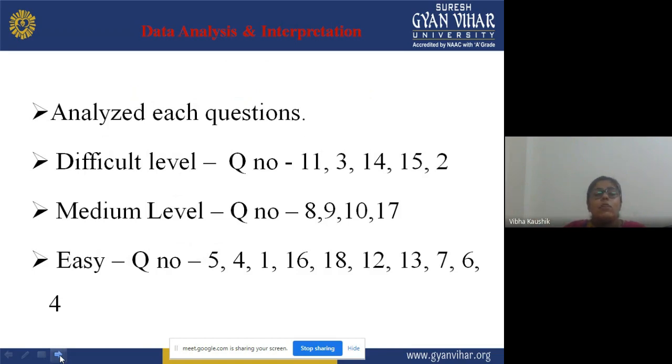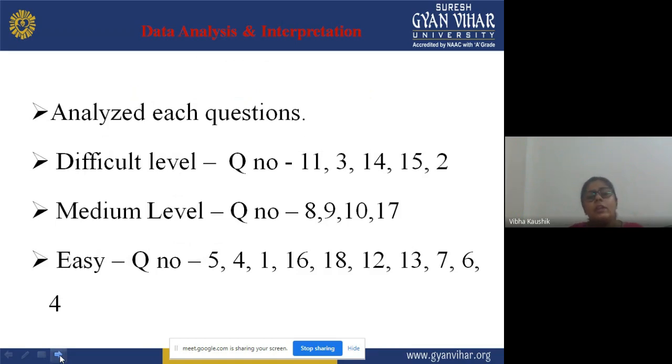That is what data analysis and interpretation is. Now, analyze these questions. When we are administering a test, we have to make an analysis of each question, how individuals have performed on that particular question.